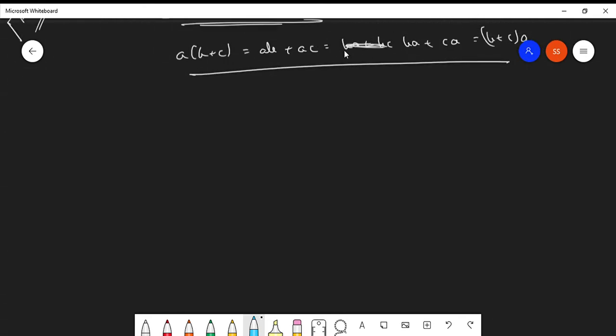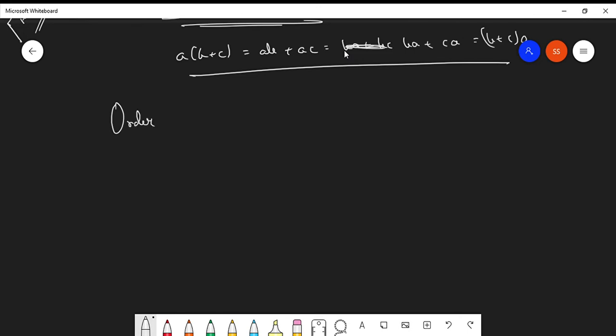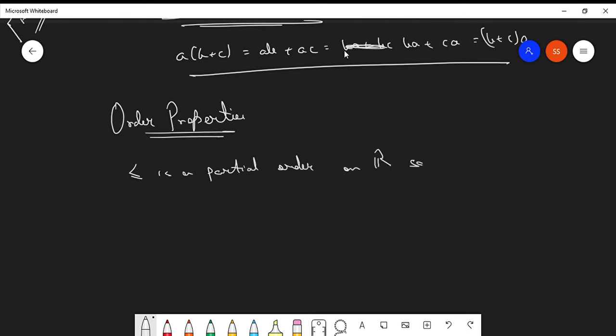The next topic is the order properties. So what does the order property say? Let's see. Suppose this is a partial order on R satisfying the following.